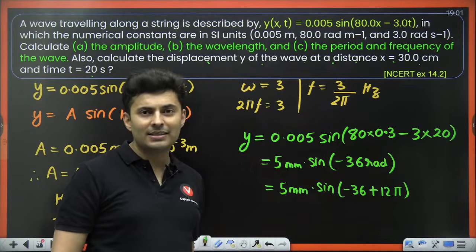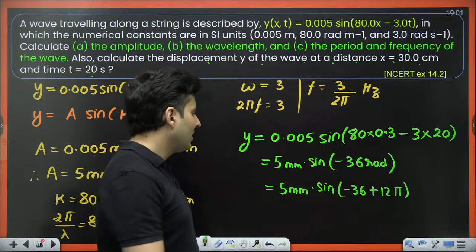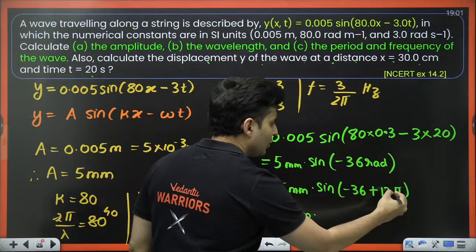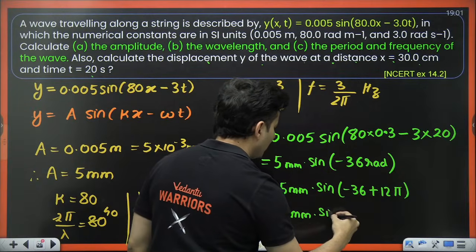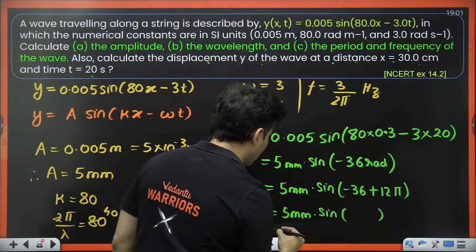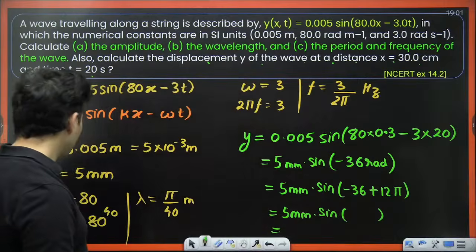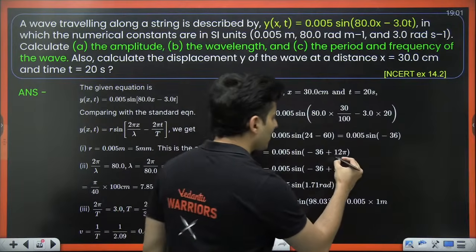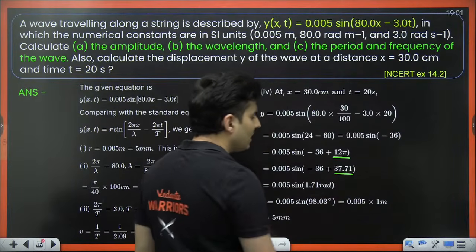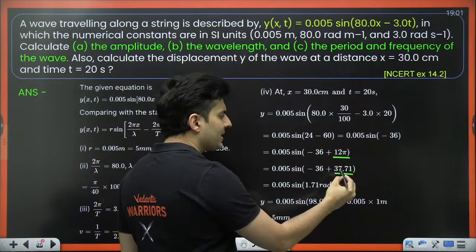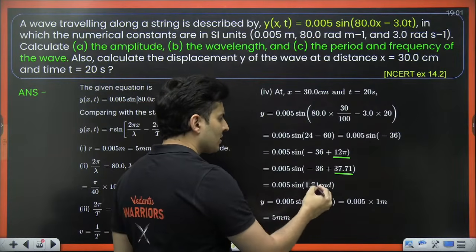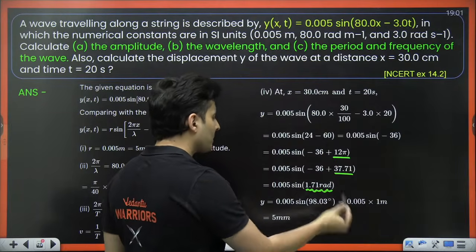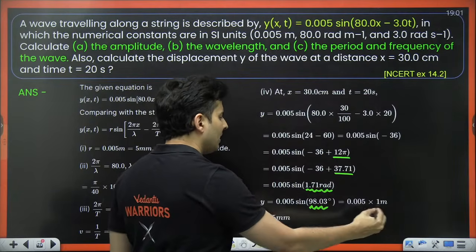So this makes it easier. Now you can do the math. I think now you will get the answer in terms of radians, 5 millimeters. You multiply 12 with 3.14, you will get sine of some radians, and after that you can get the answer. I think that's what could have been done over here. Yes, 12 pi radian is 37.71. 37.71 minus 36 is 1.71 radian. So convert it into degrees and then you can find the answer.